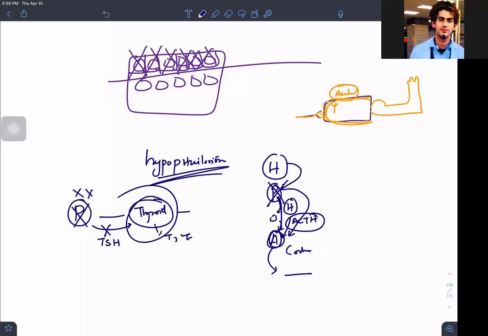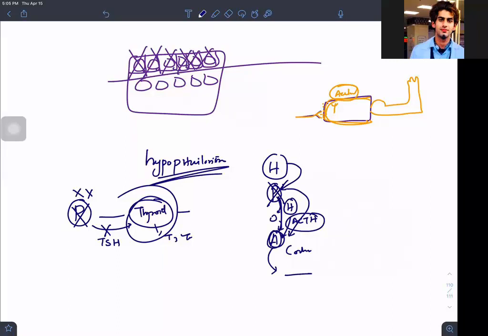You were not able to produce a hormone. You were not able to give hormonal stimulation to this part. What happened? This part became degenerated. And that is what is actually happening in us also. Once we go to the gymnasium or we do an exercise, of biceps or any legs exercise, you will see you will have hypertrophy of that area because that part is working more, that part is doing more metabolism, that part is producing more metabolites, which are actually acting as a dilator for that area.